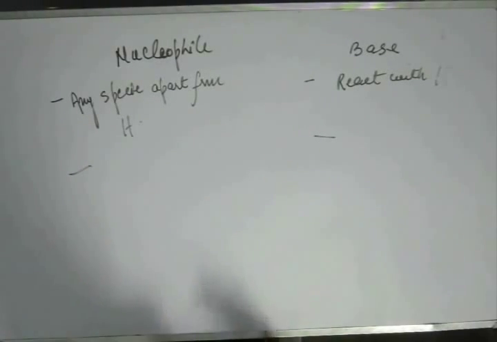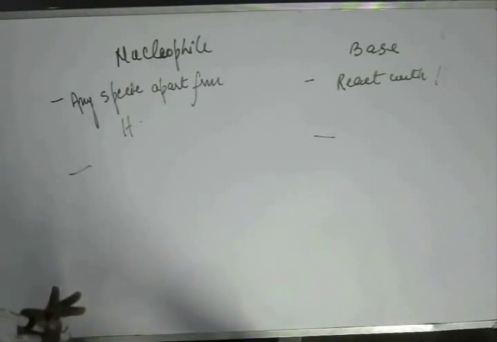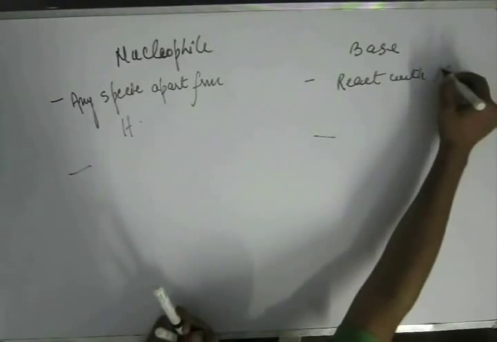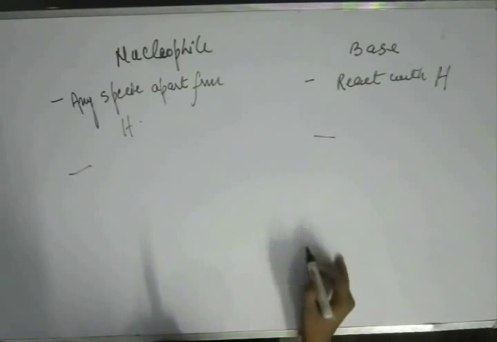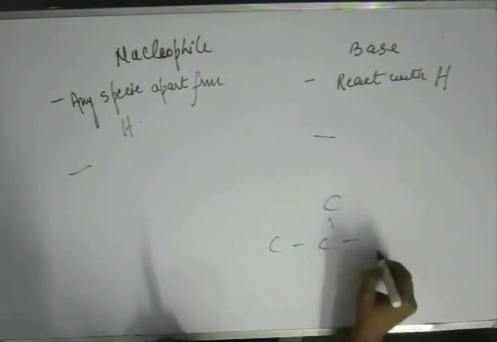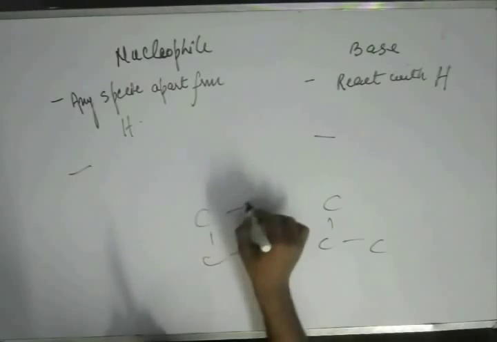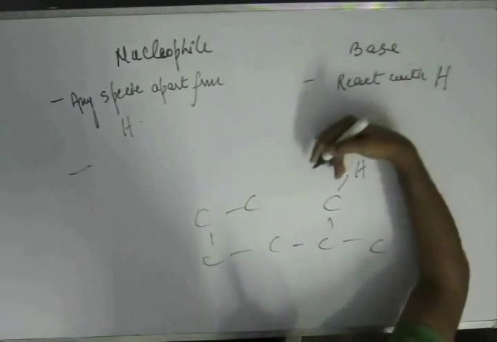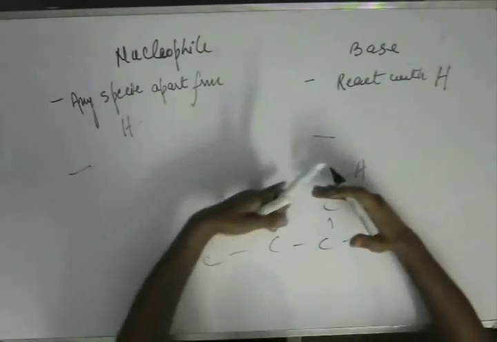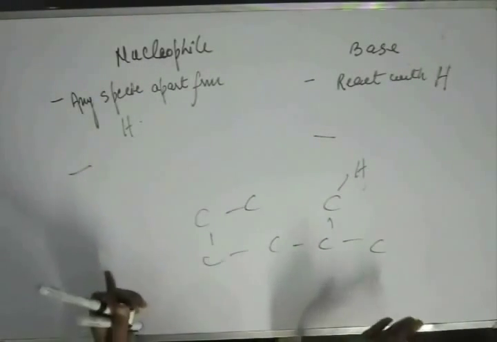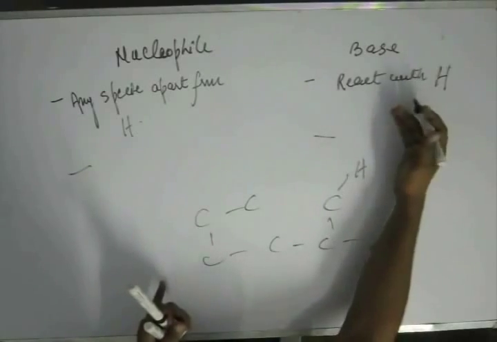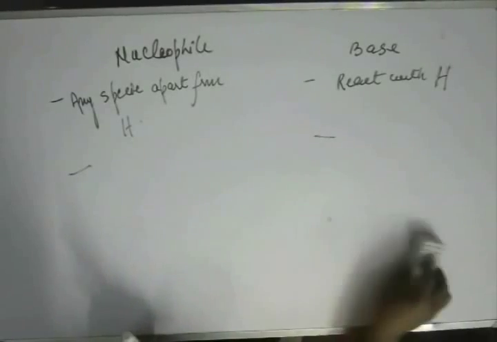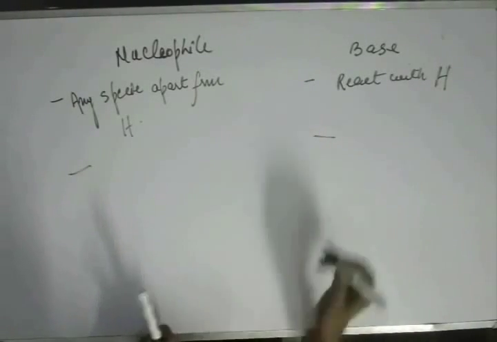Another thing that we have discussed in the previous session: if you have to abstract hydrogen, then hindrance is not a factor, because no matter how big the chain is, whatever the branching is, you can come up from one side, get this tiny hydrogen away, and the whole of this bulky chain will not matter. At least one side of hydrogen will always remain unhindered. So basicity is not much affected by hindrance.